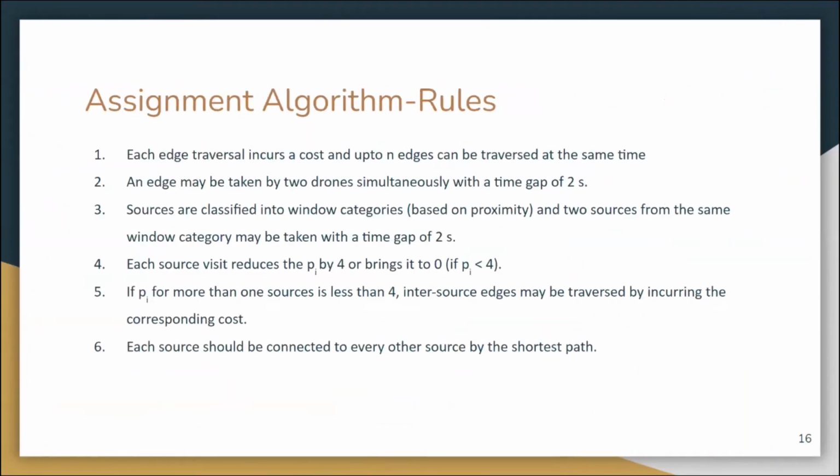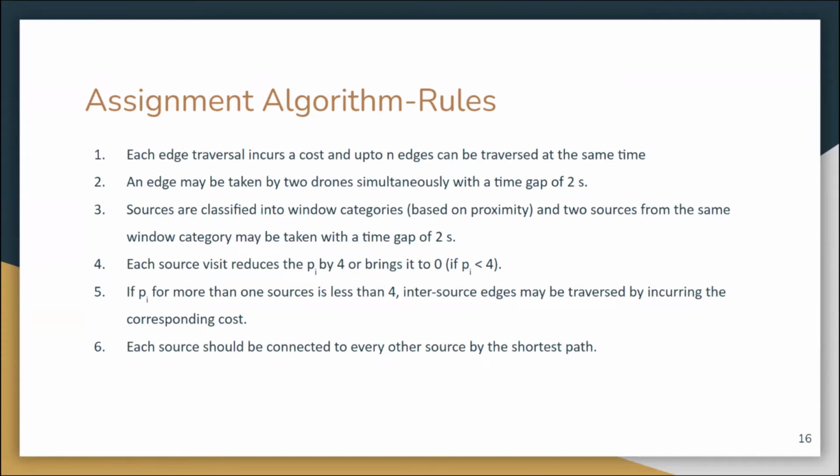The rules of the assignment algorithm are that each edge traversal incurs a certain cost, which is labeled on the edge, and up to n edges can be traversed at the same time, where n is the number of drones. Each drone moves independently, so we can traverse n edges at the same time. And a single edge can be traversed by 2 different drones with a time gap of at least 2 seconds, so that no collision occurs between them.